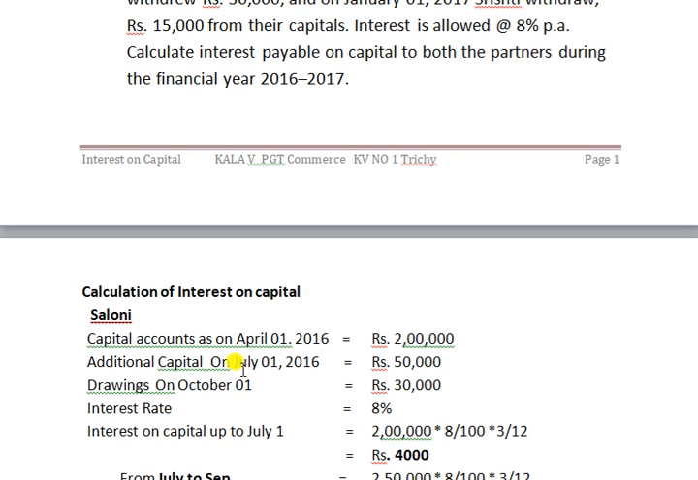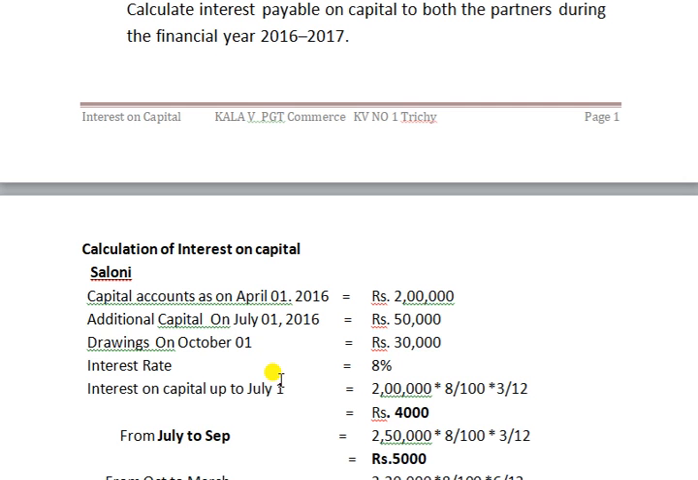So, how to calculate? I am discussing this question and I entered all those amounts here. You have to solve this one without seeing the answer. First you go through this one, then solve the same problem on your own. Which method is convenient? Here I am discussing two methods. Whichever method is convenient to you, you can follow that method.